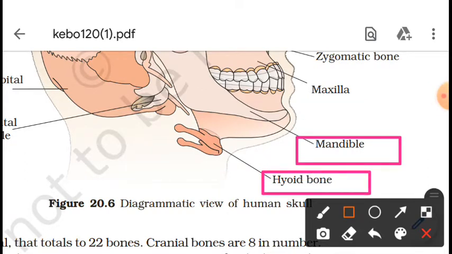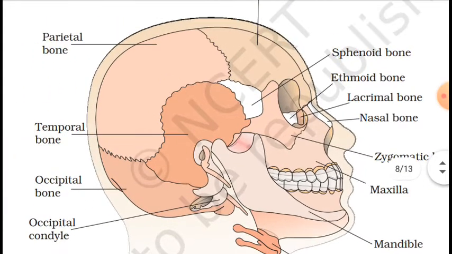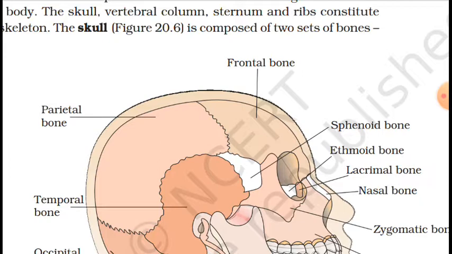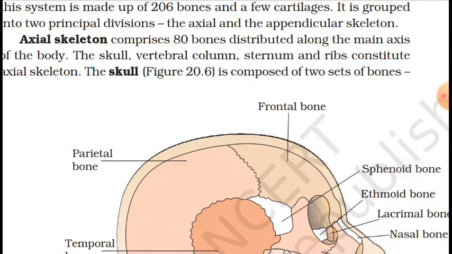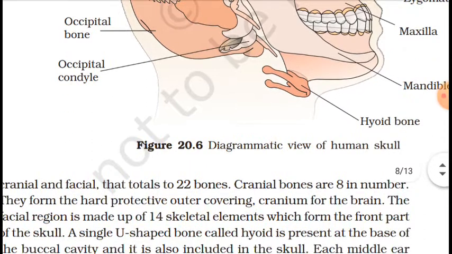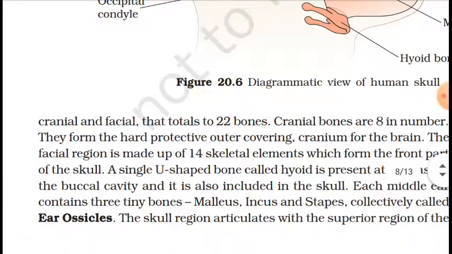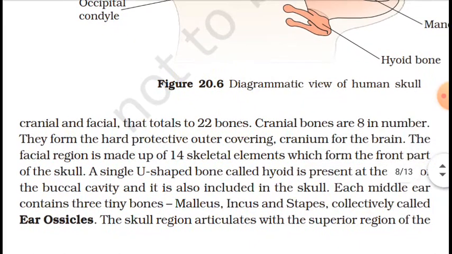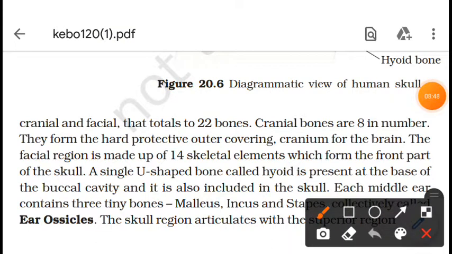So this way, in the human skeletal system, the skull is an important part, the main part of this system, and it is made up of a total of 22 bones. 8 bones are the set of cranial bones, and the rest, 14 bones, are actually part of the facial region here. If we talk about these bones, a single U-shaped bone called the hyoid bone is present at the base of the buccal cavity, and it is included in the skull also.